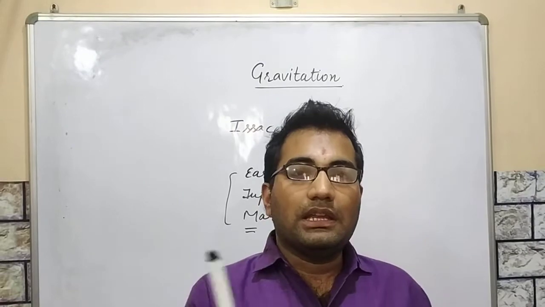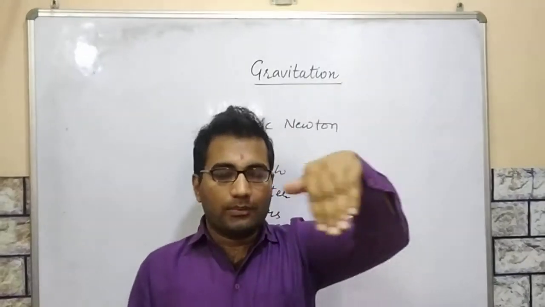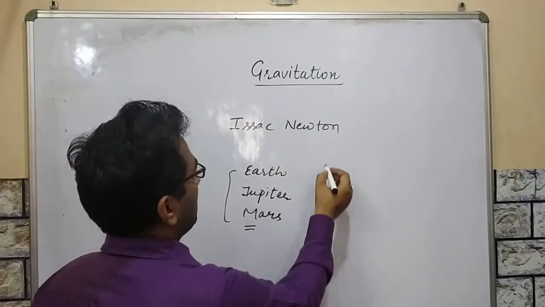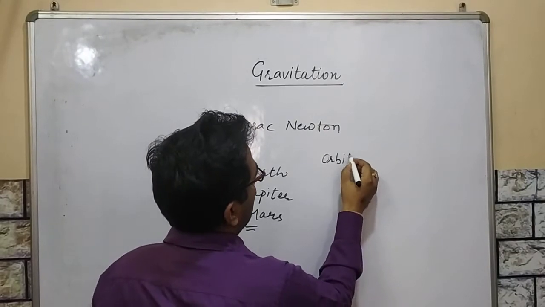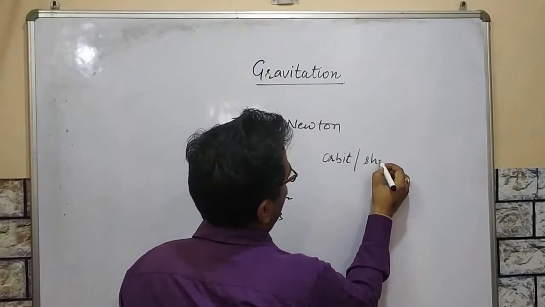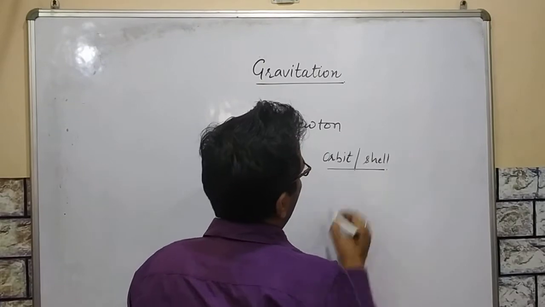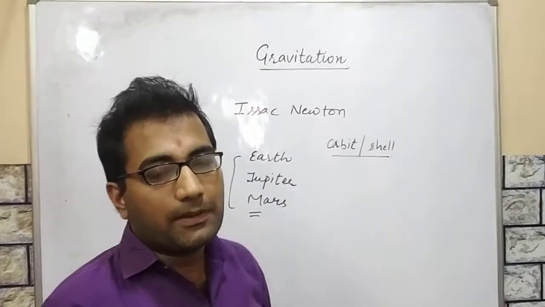They rotate in a certain orbit, or you can say their shell, in their particular path.